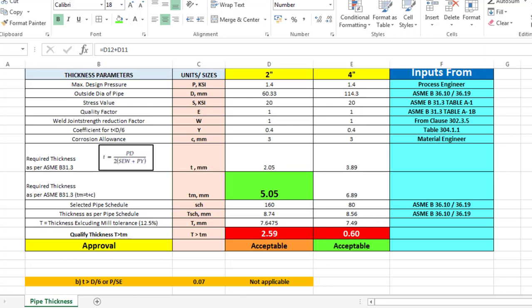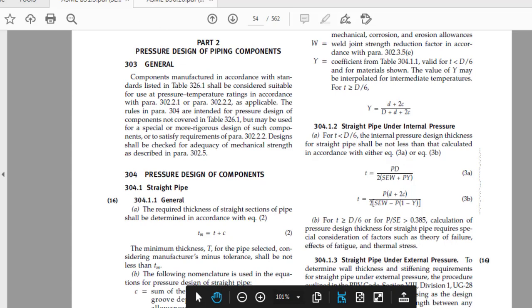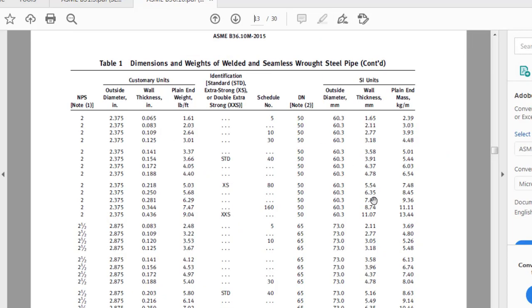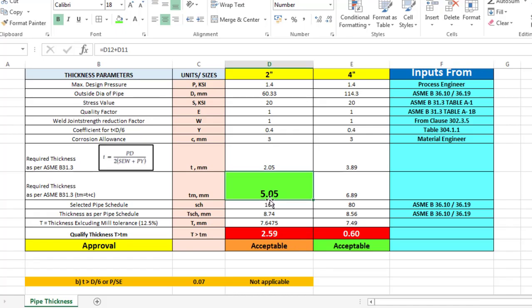So now we have selected a pipe based on this value. We have selected 5.4. So 5.4 is the final thickness. From that we have to deduct the mill tolerance. Mill tolerance is how much? 12.5%. 12.5% of 5.4 you have to deduct, because this is the pipe you will receive when you order a pipe, as the manufacturer tolerance could be either lower or upper.